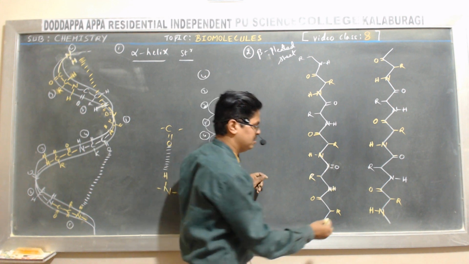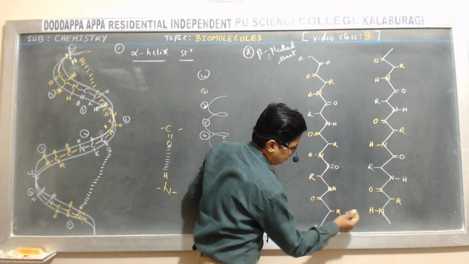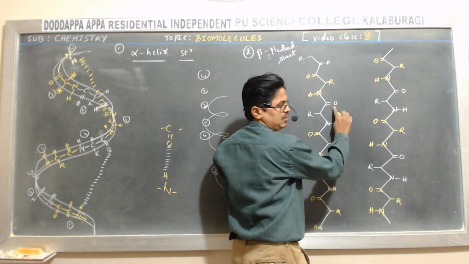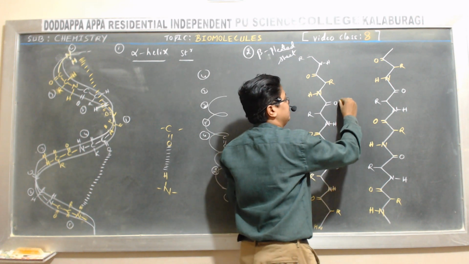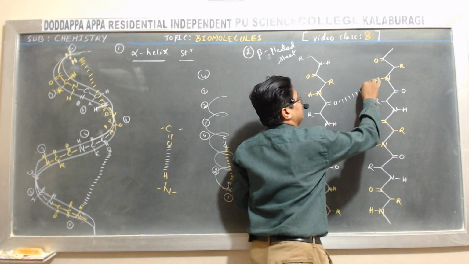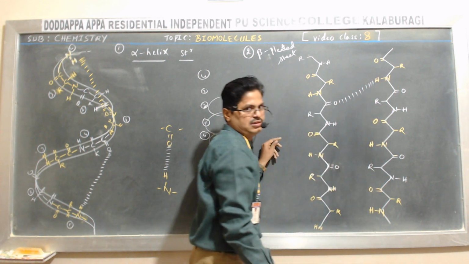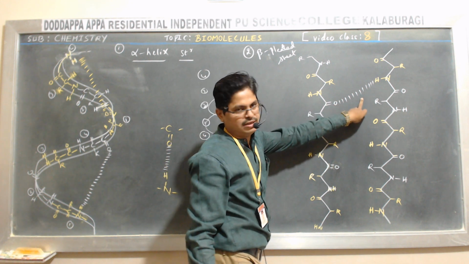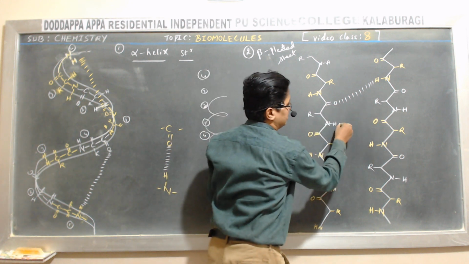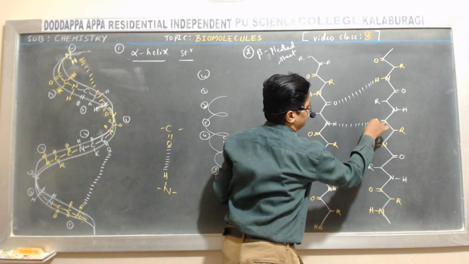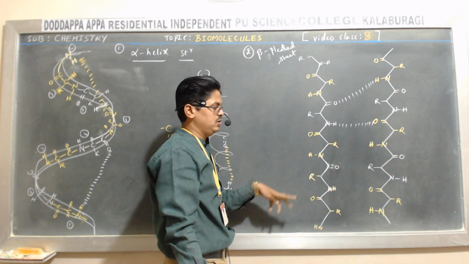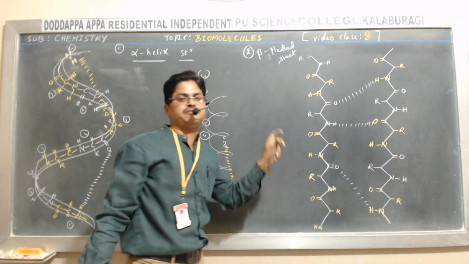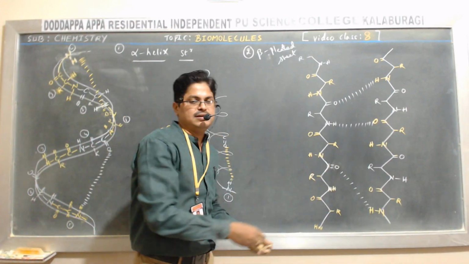Between, as usual, the NH and carbonyl group. Let me show here. That is the carbonyl group of one amino acid. It forms hydrogen bonding with what? The NH of another amino acid. And these two polypeptide chains are held together by hydrogen bonding. Similarly like this here also, between NH and O, just to show what? Hydrogen bonding. With the formation of hydrogen bonding, they are held together.